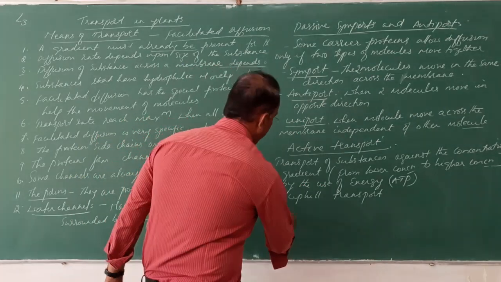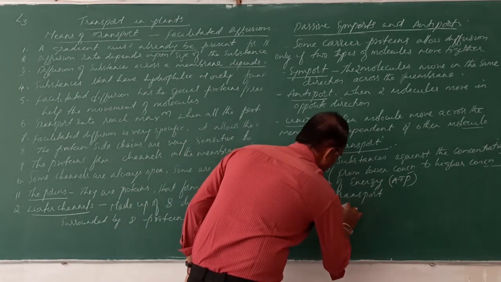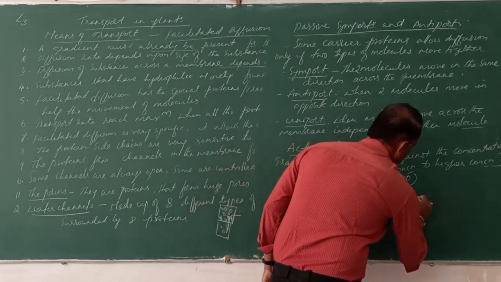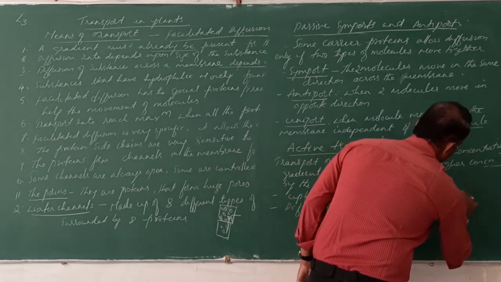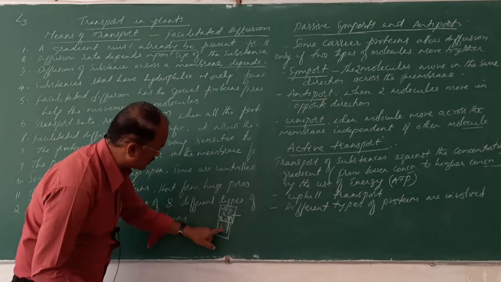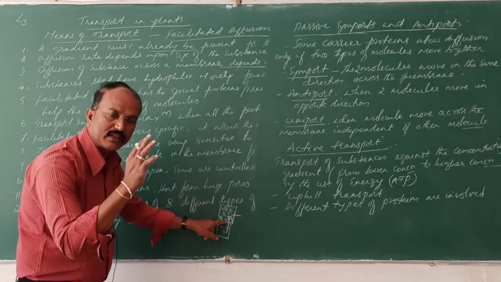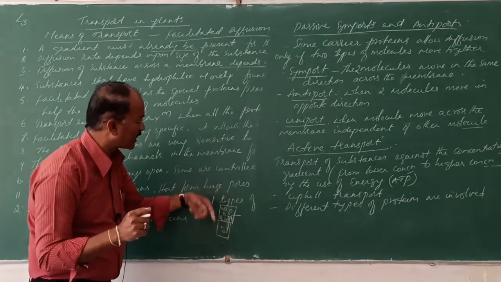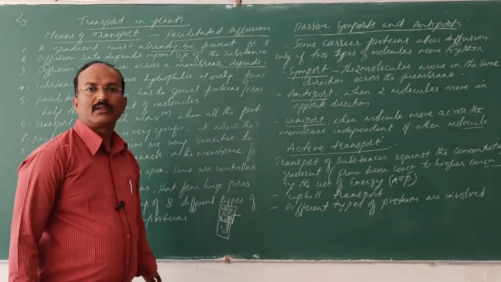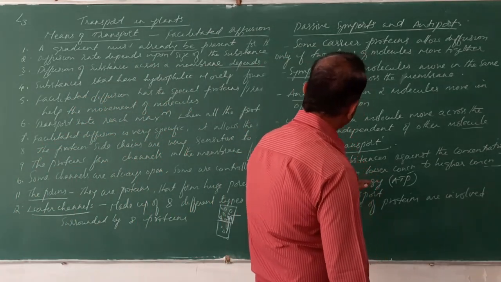Here also the proteins, different types of proteins are involved in transportation. These proteins will pick up the substances from this cell, and they use the energy for pushing. They require the energy. By using that energy, they will turn and they will leave these substances into the higher concentration. So from low to high, the transportation.